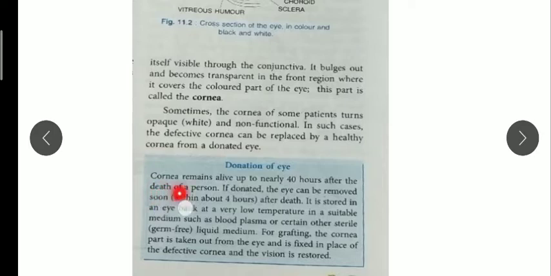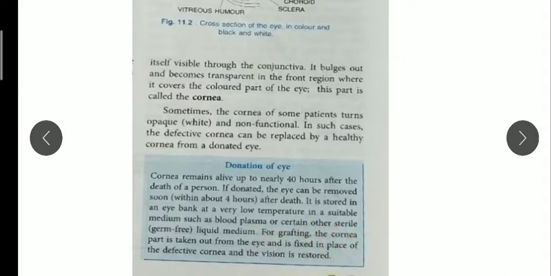And you should remember that cornea remains alive up to nearly 4 hours after the death of the person. So within 4 hours after the death of a person, doctors have to remove the cornea part from the body, and it is stored in the eye bank. They store it at very low temperature, in suitable media like blood plasma and other sterile, germ-free liquid medium. These are the media in which the cornea can survive.